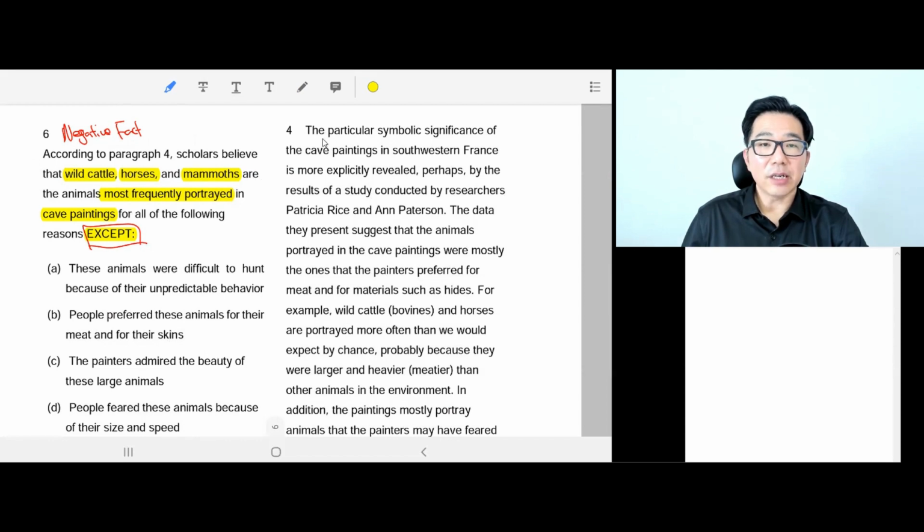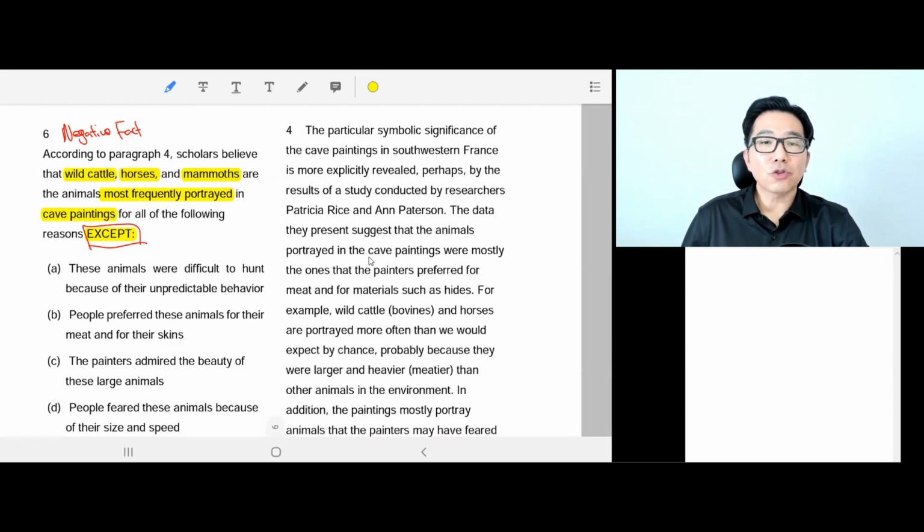Paragraph 4, let's read it. The particular symbolic significance of the cave paintings in southwestern France is more explicitly revealed, perhaps by the result of study conducted by researchers Patricia Rice and Ann Patterson. So tell us about the study, how directly, explicitly symbolic significance is revealed. The data they present suggests that what?